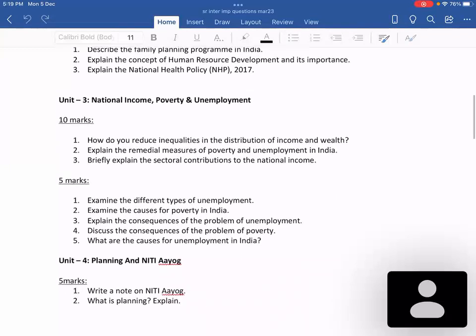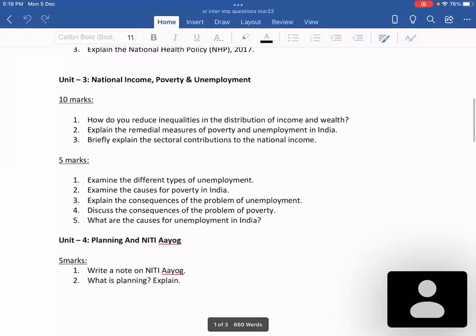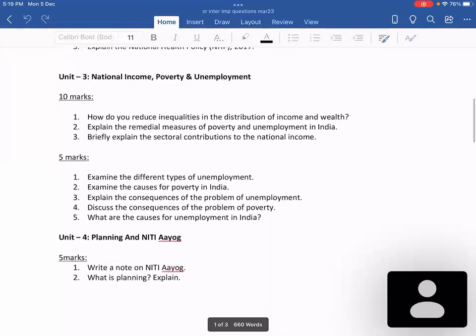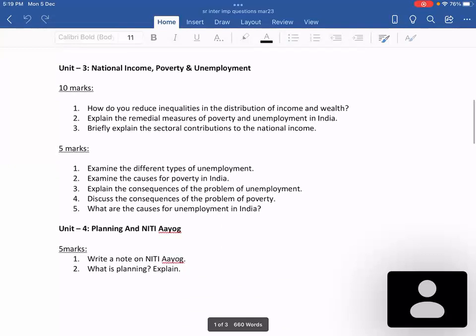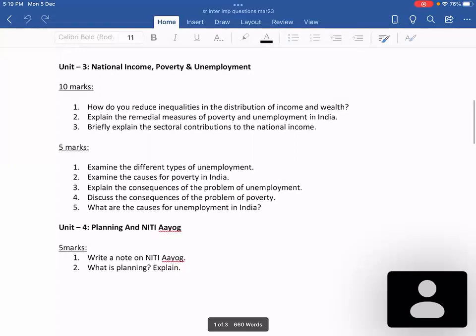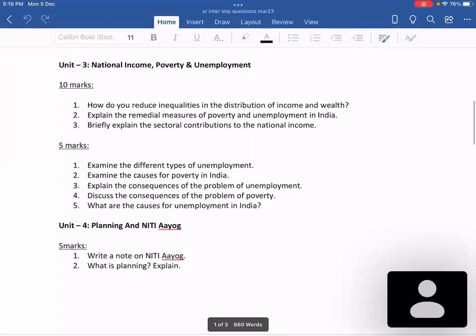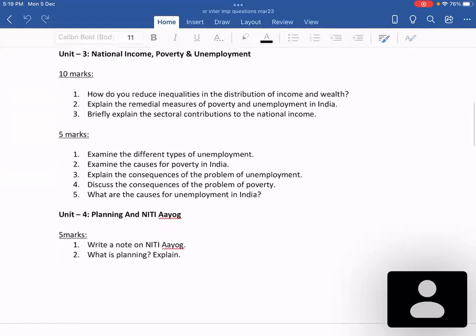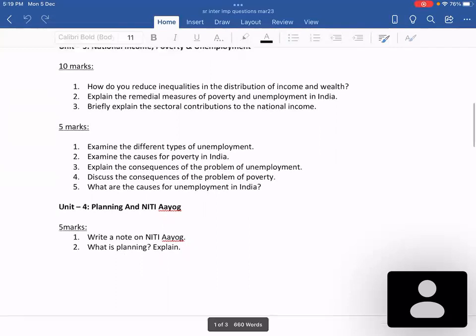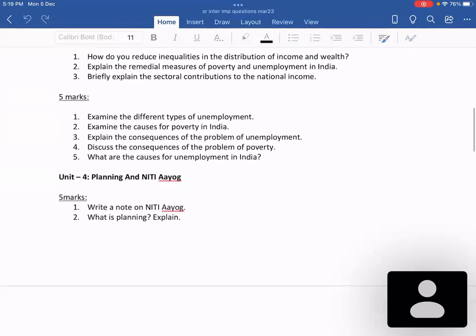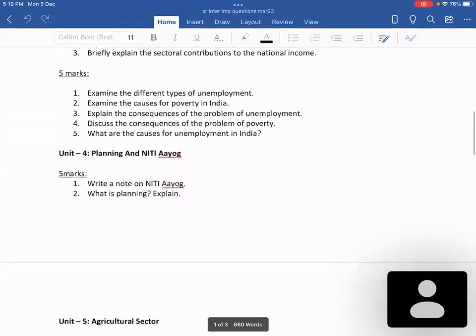And another most frequently asked question is the 5 marks, different types of unemployment. So causes of poverty, once upon a time it used to be for 10 marks. Now they are asking for 5 marks. So according to the pattern, according to the marks in which the questions are being asked, I've arranged in that order and am giving you the important questions. So these are all the 10 marks and 5 marks questions for the first 3 chapters.